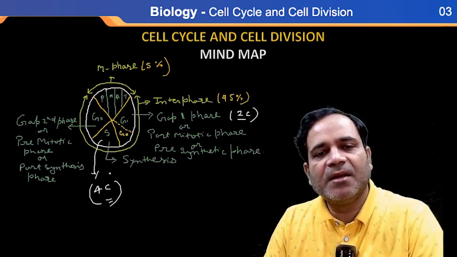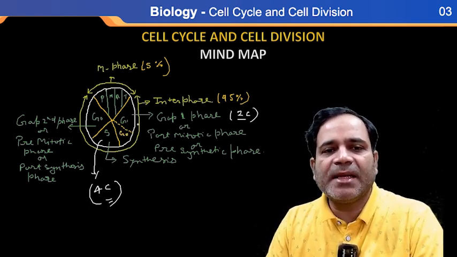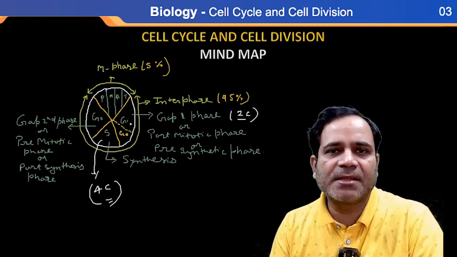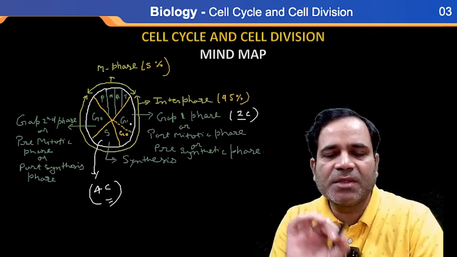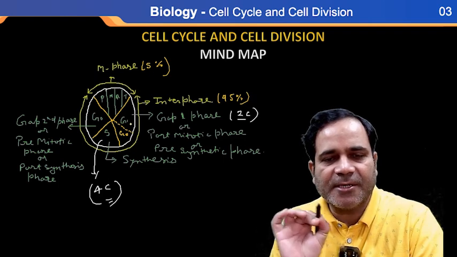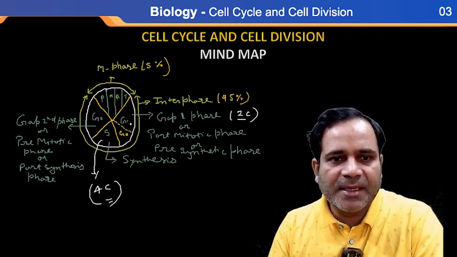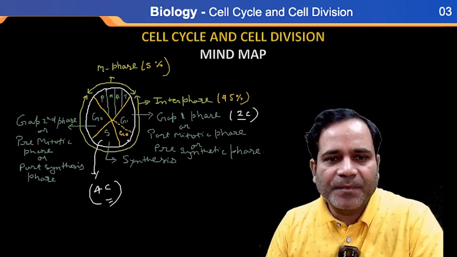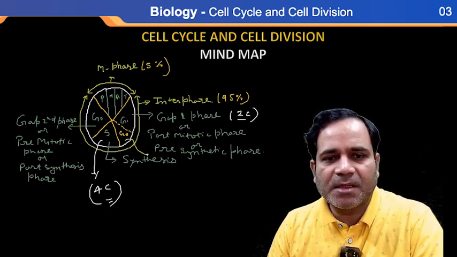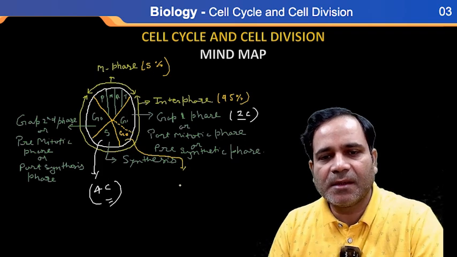So in some cases, the cell goes into a quiescent phase. It means that it doesn't go further into division. So this one is the quiescent phase.